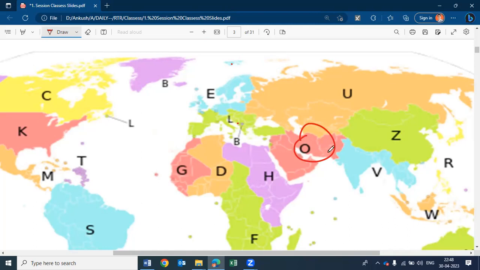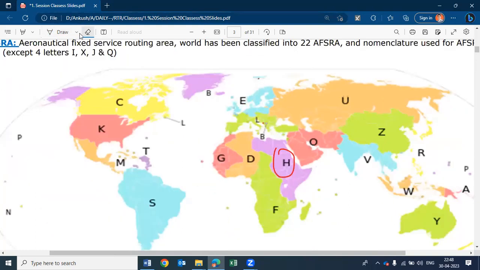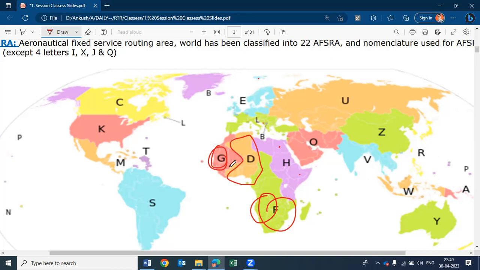Oscar. Oscar for Pakistan, Iran, Arabic countries. Okay. Then this, Hotel. Hotel for African countries, but of North African countries. Sudan, Zambia, such countries are there, right? This is Egypt. Here, South African Foxtrot. Okay. This is also African countries only, allotted with 2 FIRs.